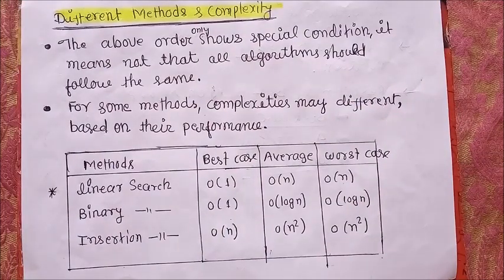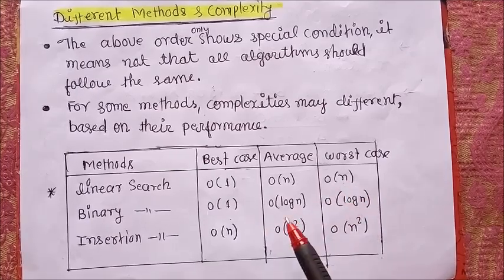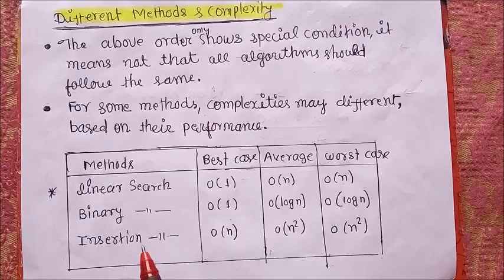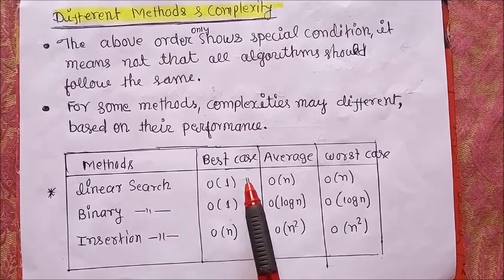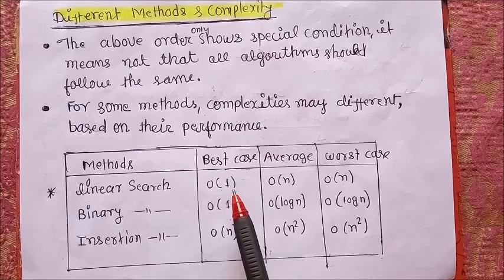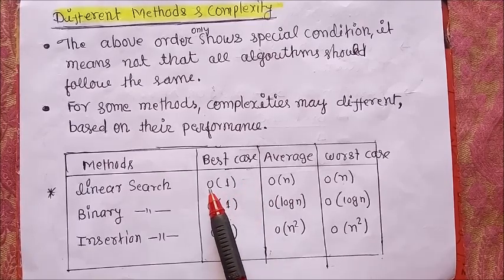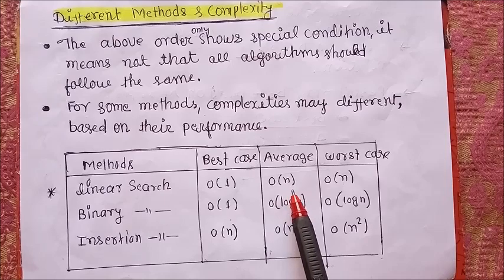Like in this diagram, we get different big O notations for different types of methods. At the time of linear search, the best case is indicated by constant time with the help of big O notation, but the average case is represented by linear time.